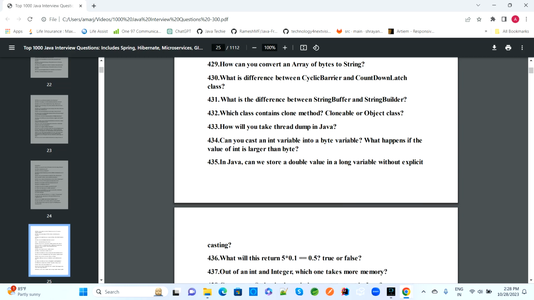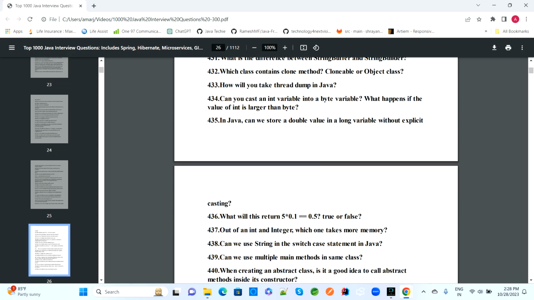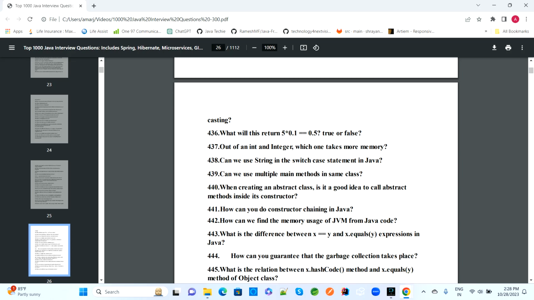How will we create a thread dump in Java? Can you cast an int variable into a byte? What will happen if the value is larger than byte? In Java, can we store a double value in a long variable without explicit casting? What will 5 * 0.1 == 0.5 return, true or false?